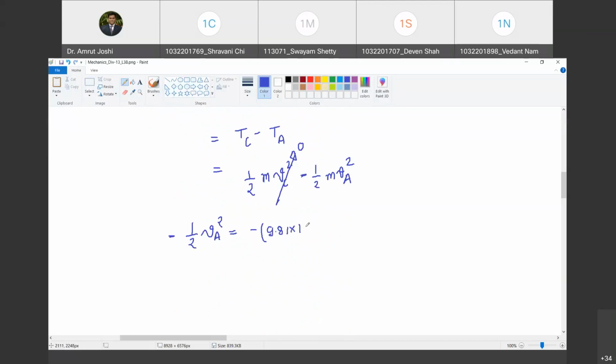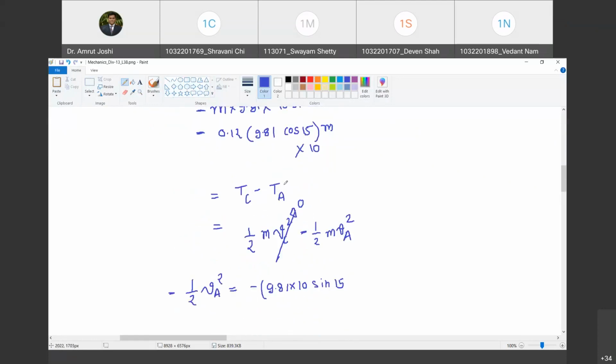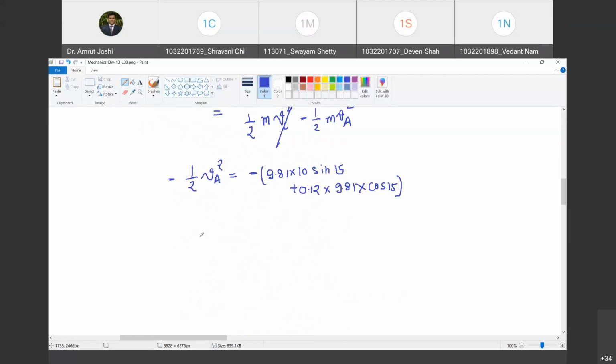Then 0.12 into 9.81 into cos 15 plus 0.12 into 9.81 into cos 15. Happy? Yes, sir. This negative sign will cancel out, and therefore I will get VA square is equal to twice of this quantity. Yes, sir.